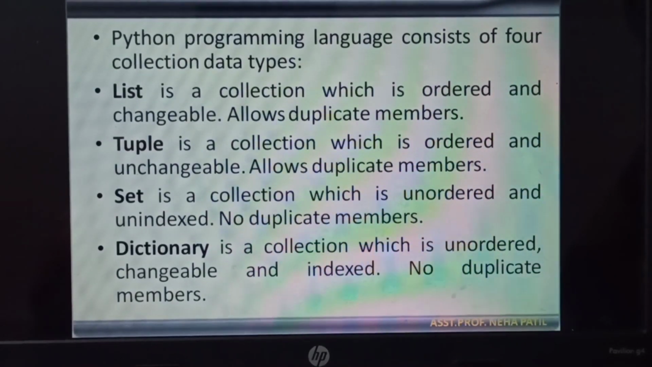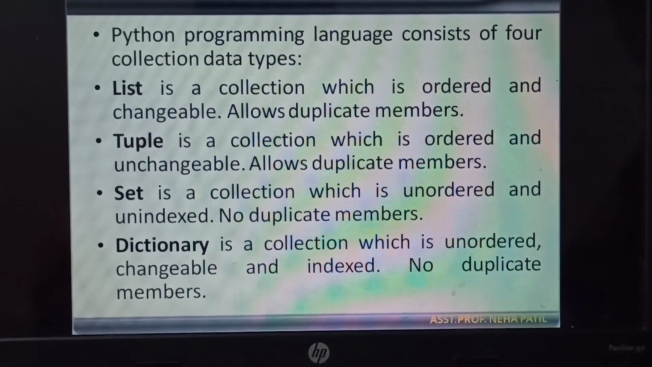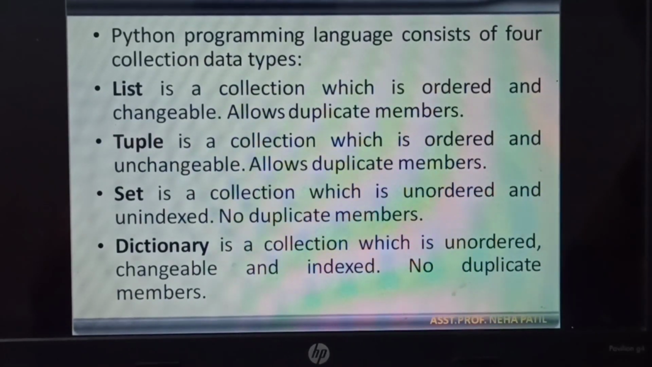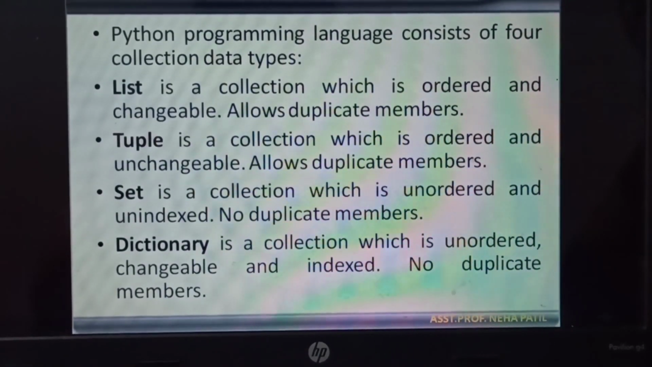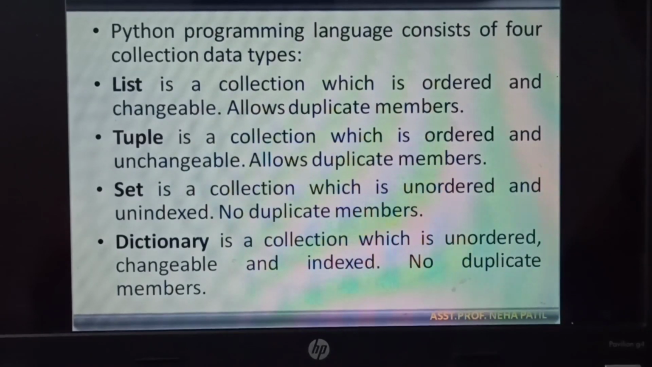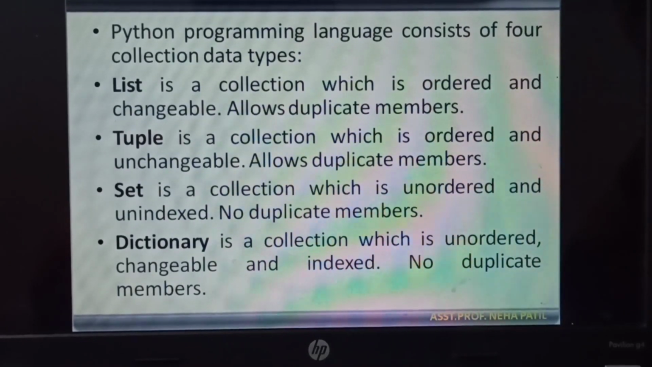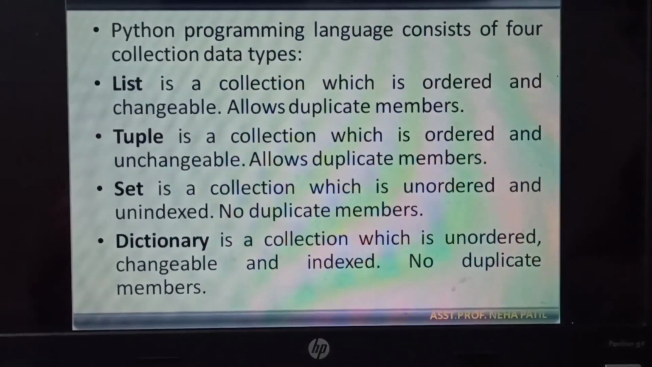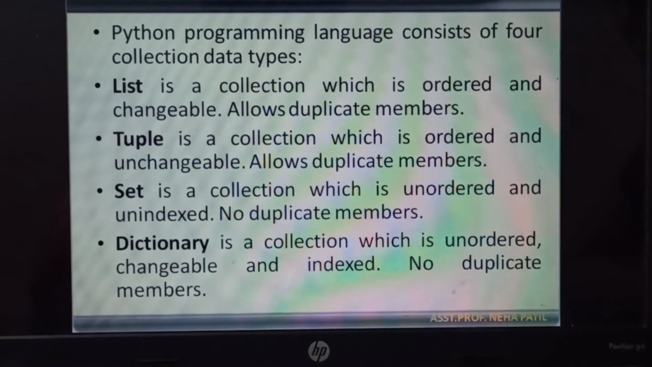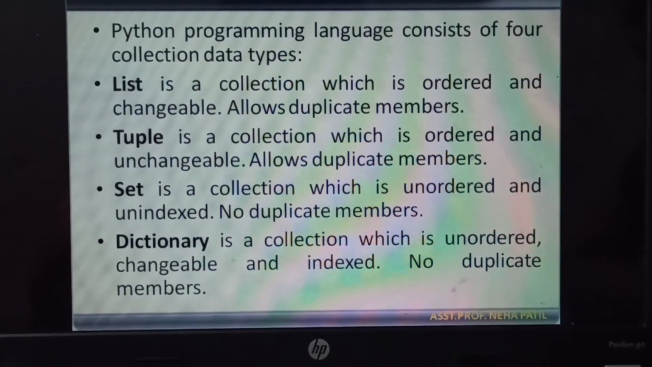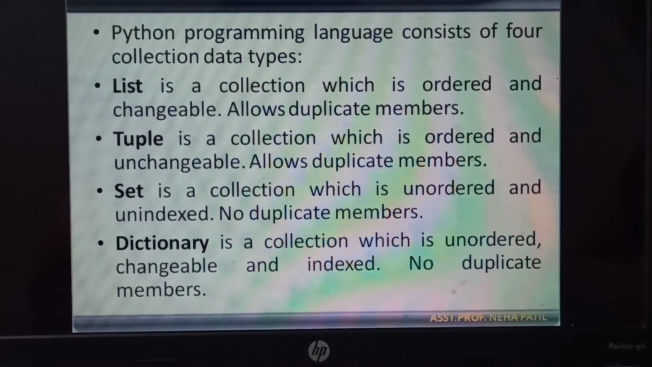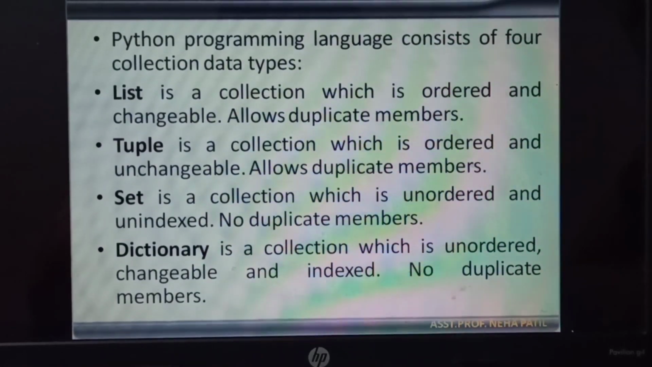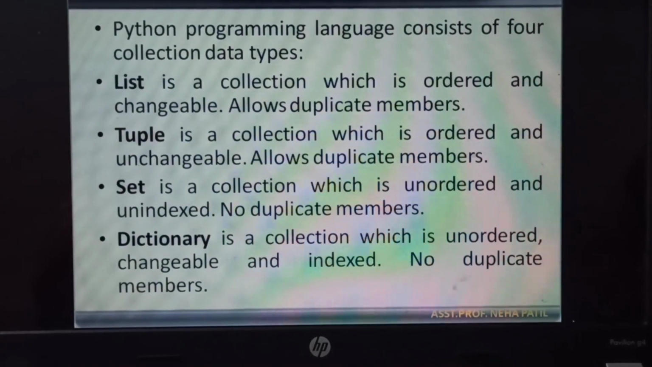Tuple is a collection which is ordered and unchangeable, and it also allows duplicate members. Set is a collection which is unordered and unindexed, and no duplicate members allowed in set. Dictionary is a collection which is unordered, changeable and indexed. No duplicate members allowed in the dictionary. So these are the 4 data types present in Python. Out of this we will see list in detail today.